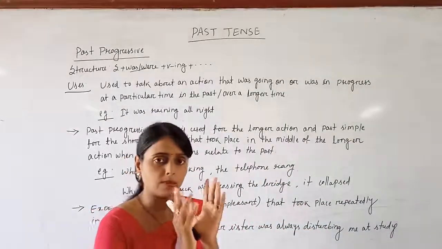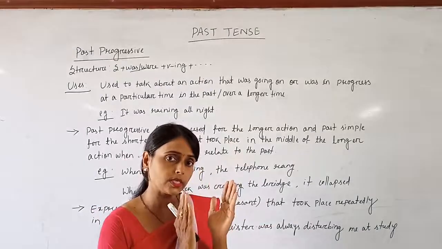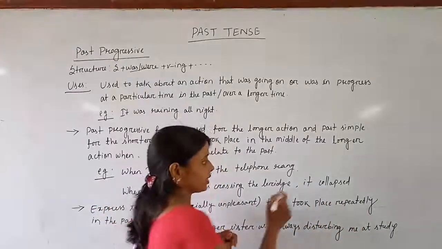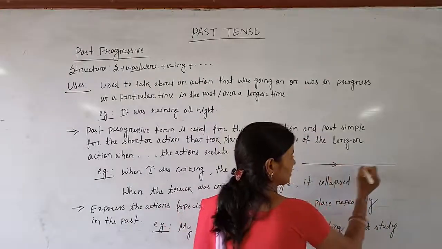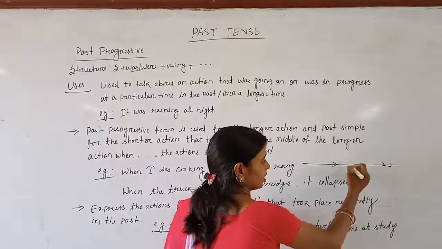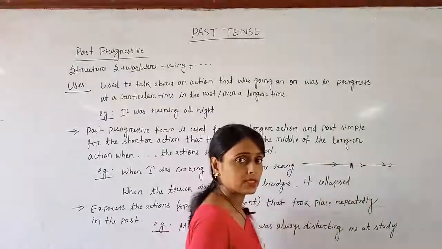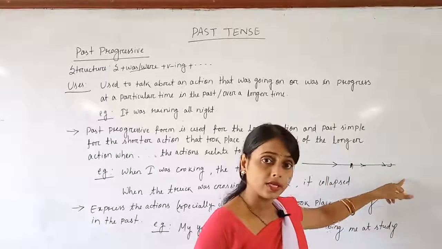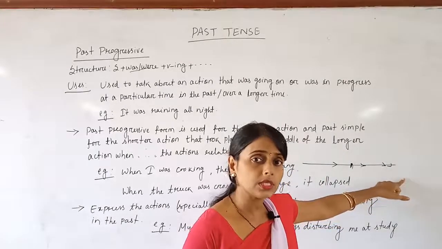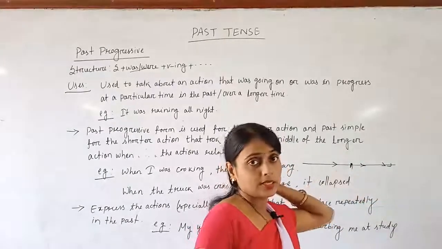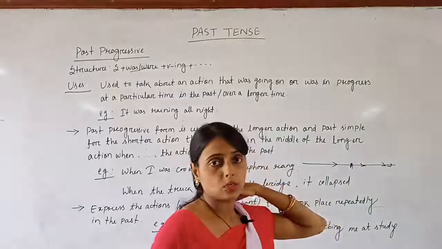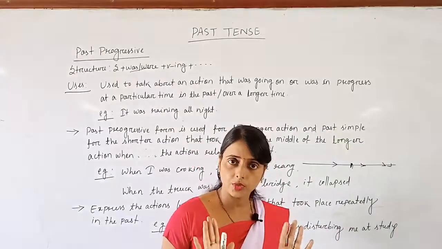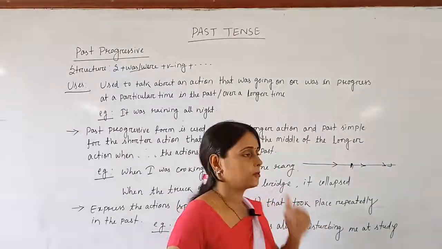So here, listen, past simple and past progressive. Two actions are taking place. One action is taking place when another action was going on. Means one action is in progress, and in the meantime another action did take place. For the action which was going on, we have to use past progressive, and the action that did take place for a short time period should be explained by using past simple form. Understood it?